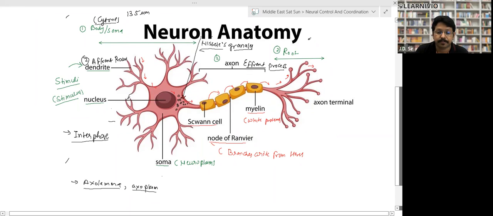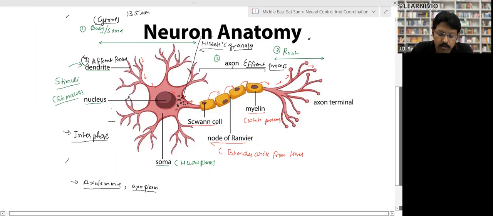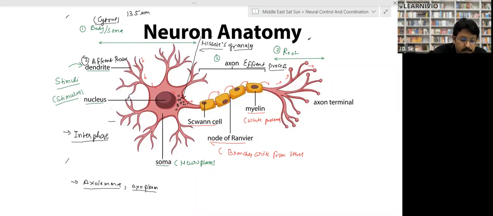Is that clear? Clear to all? Structure of neuron, and keep on watching in your NCERT as well, right? And in case you have any query in your NCERT in any line, you can ask. So this was the structure of neuron. Now come to the next heading.